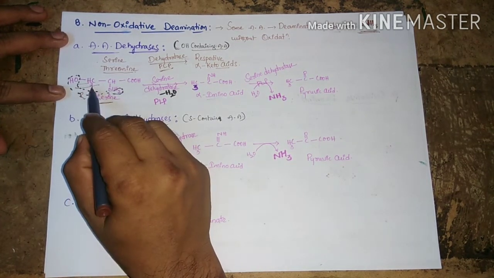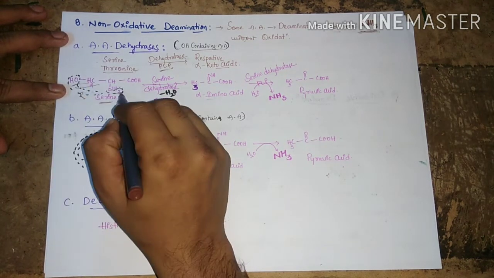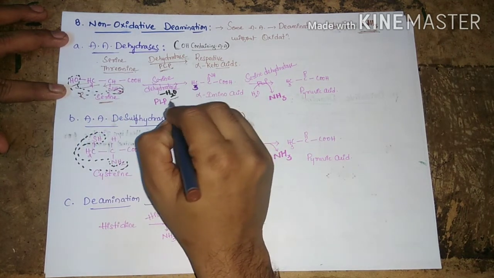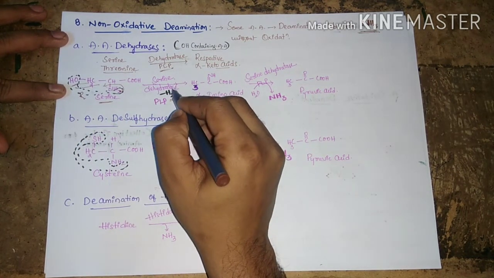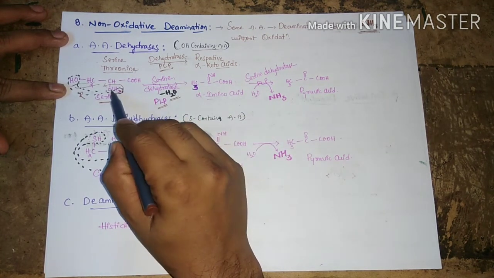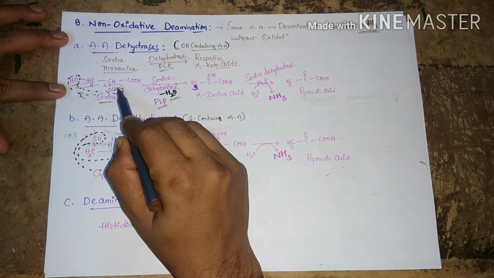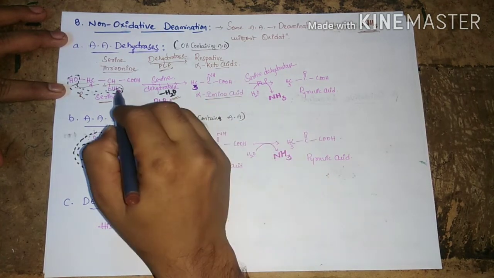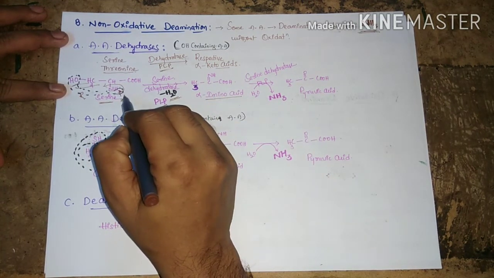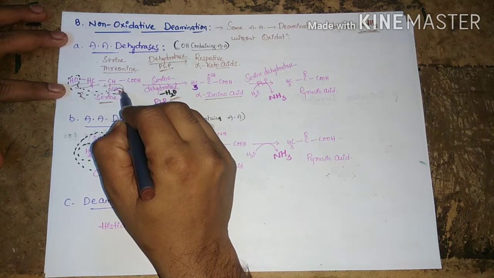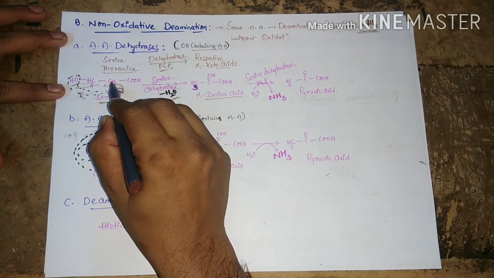The hydroxy group and a hydrogen of the amine group can be eliminated as a water molecule in the presence of serine dehydratase, with pyridoxal phosphate as the coenzyme. Due to the loss of the water molecule, serine is converted into an alpha amino acid. The hydrogen of the amine group is eliminated as H plus, by donation of its electrons onto the nitrogen to form a double bond between the carbon and nitrogen.